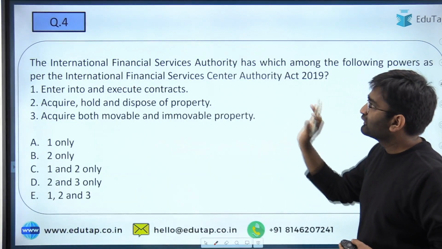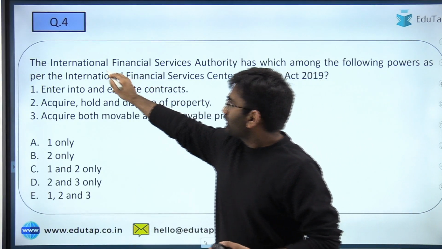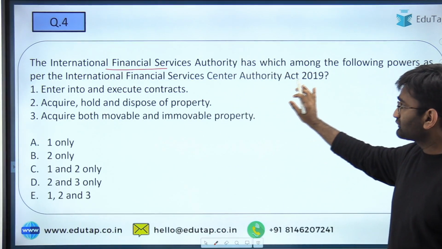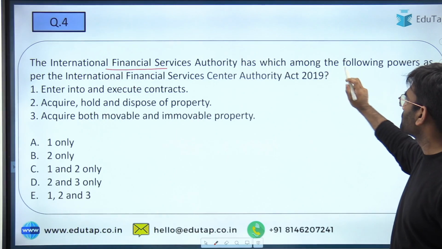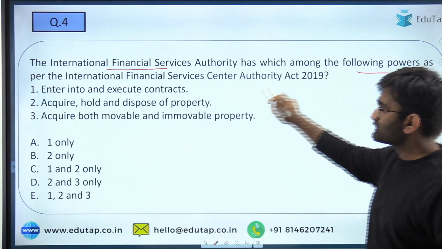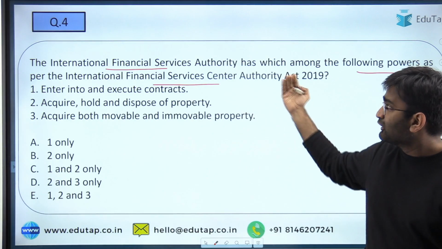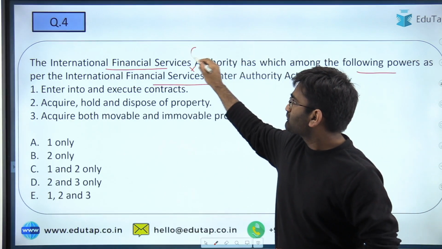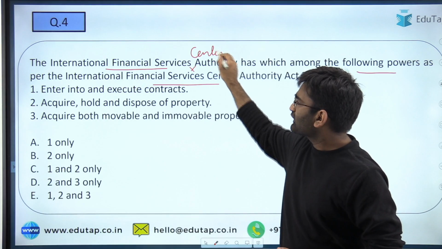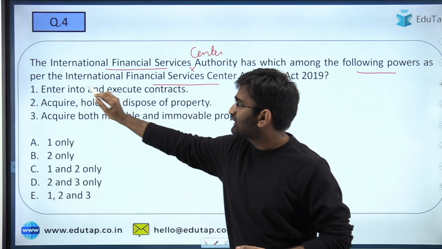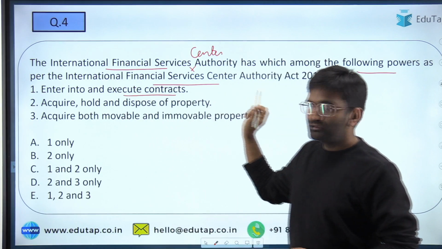Right, moving on to the fourth question. The International Financial Services Centres Authority, sorry, has which among the following powers as per the IFSCA Act? Which of these powers are given to the IFSCA as part of the IFSCA Act? The first statement here is entering into and executing contracts.